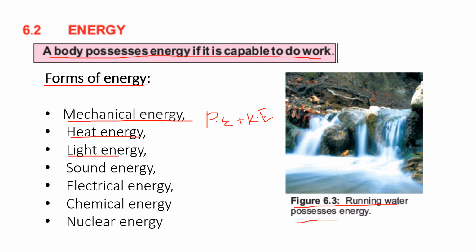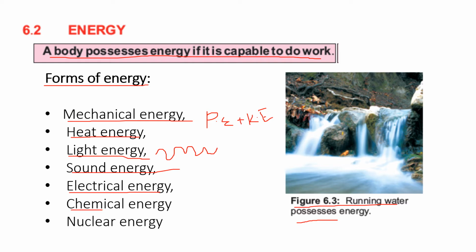Now, light energy. Light energy is a form of electromagnetic radiation. Light consists of photons, and you know that light travels in the form of waves, and light is visible to the human eye. Now, sound energy. Sound energy can be heard by living beings. Electrical energy is basically derived from electrical potential energy and kinetic energy.